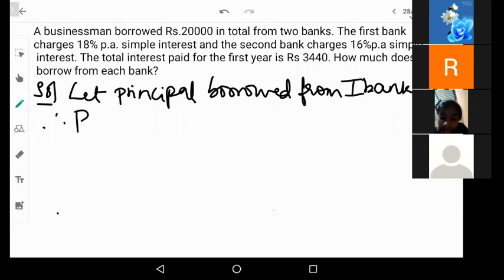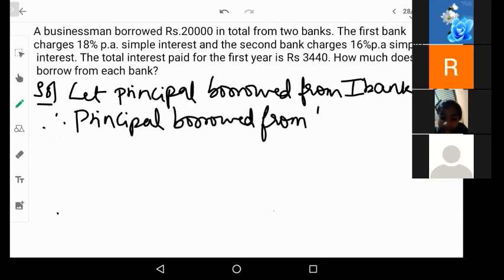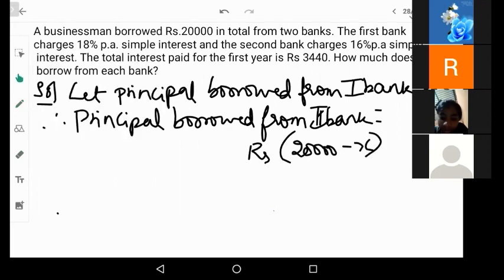Therefore, principal borrowed from second bank will be rupees 20,000 minus X. Why 20,000 minus X? If you see here, the total amount is 20,000. Now from the total amount of 20,000, if I subtract the first bank's loan amount, I will get the second bank's loan amount.